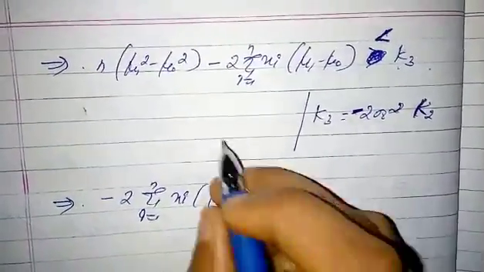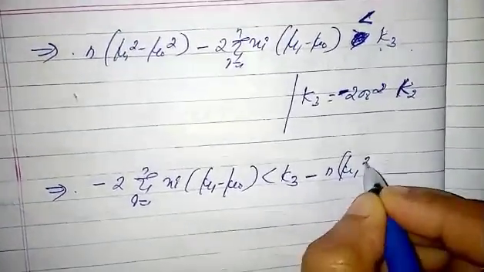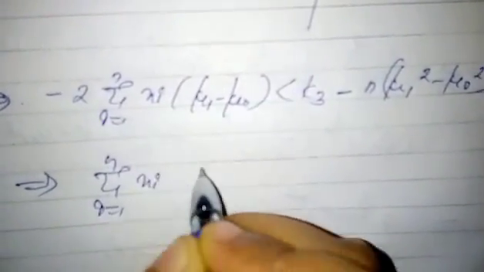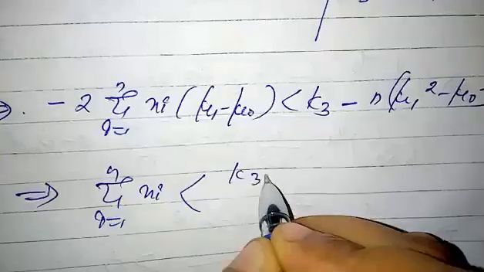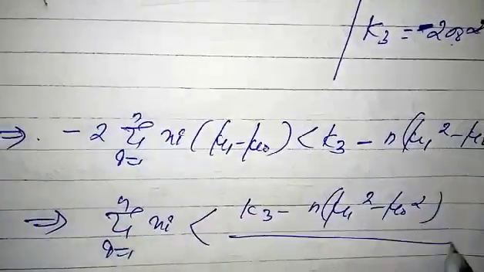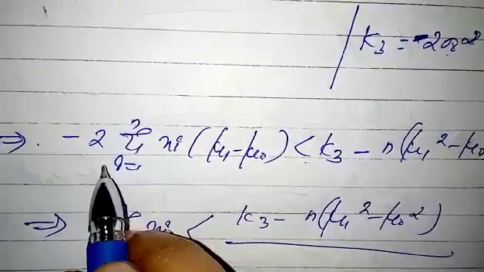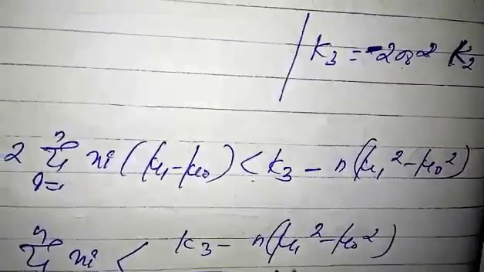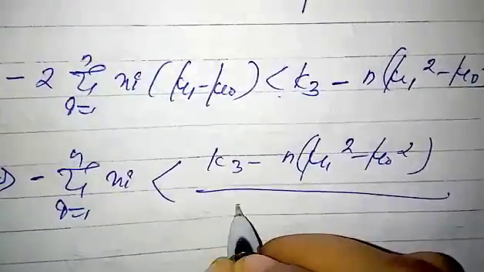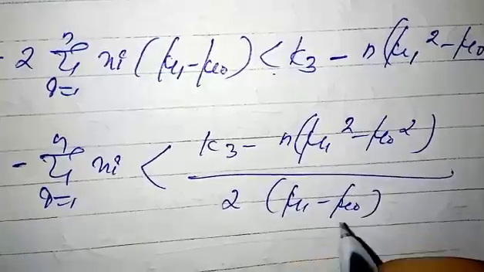Then this term, that is minus n into mu 1 square minus mu naught square, which implies that summation i = 1 to n xi is less than k3 minus n into mu 1 square minus mu naught square, divided by the remaining term, that is 2 into mu 1 minus mu naught.